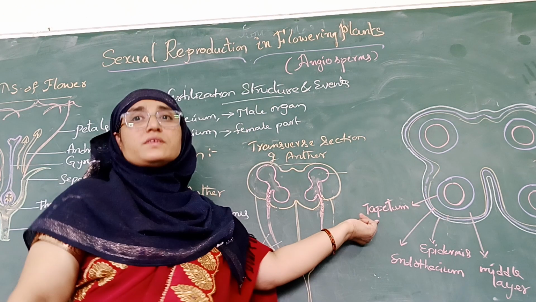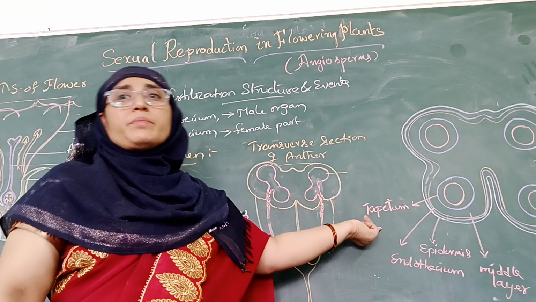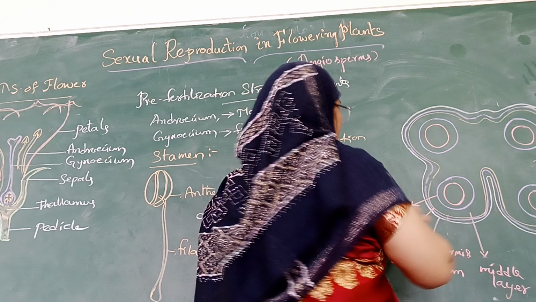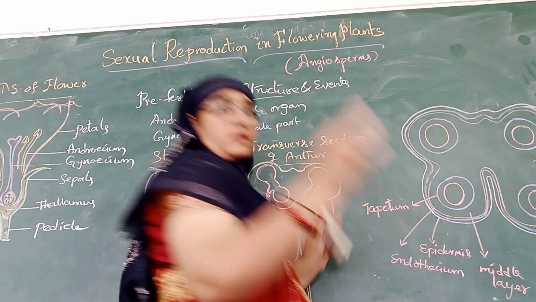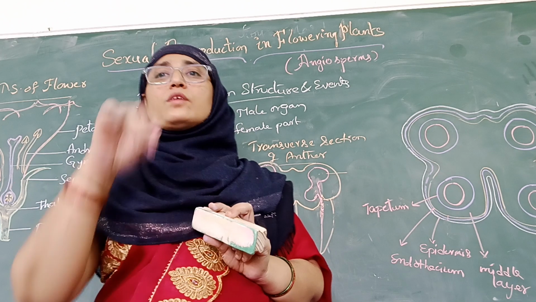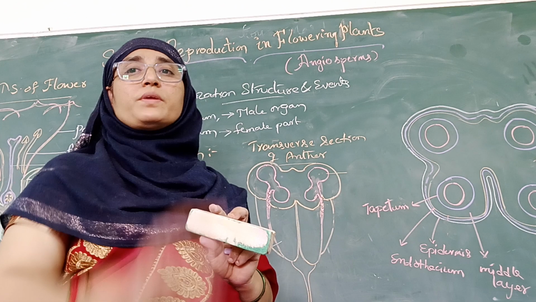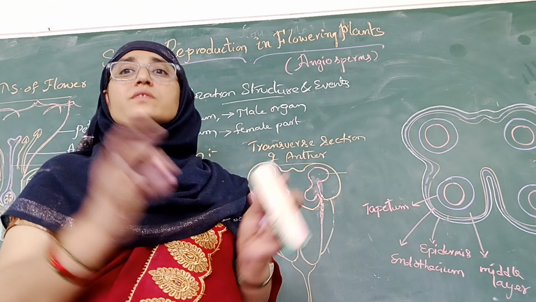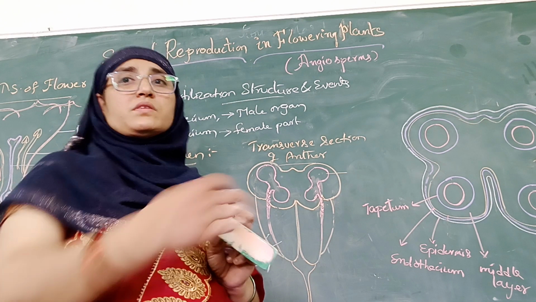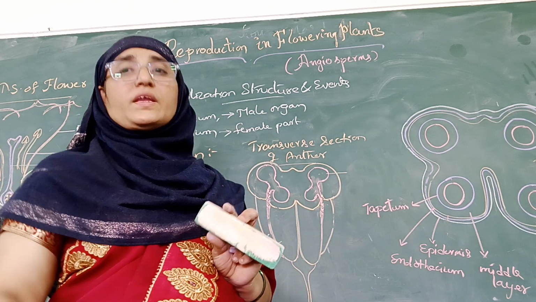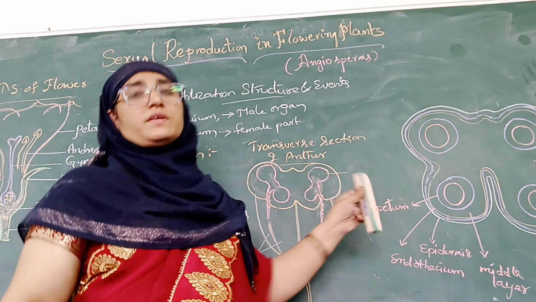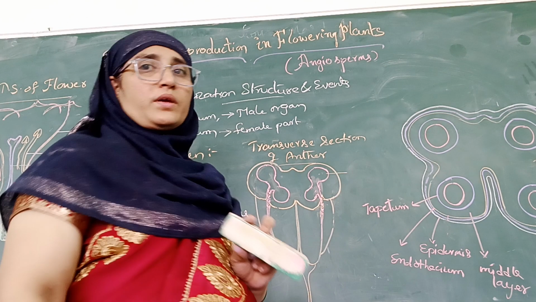When we observe this tapetum, these are cells, and the cells are filled with a lot of cytoplasm. Each cell of this tapetum contains dense cytoplasm, a lot of very thick cytoplasm, and it contains more than one nucleus. That means the cells are binucleate. They contain two nuclei. More than one nucleus is present in the cells of a tapetum.